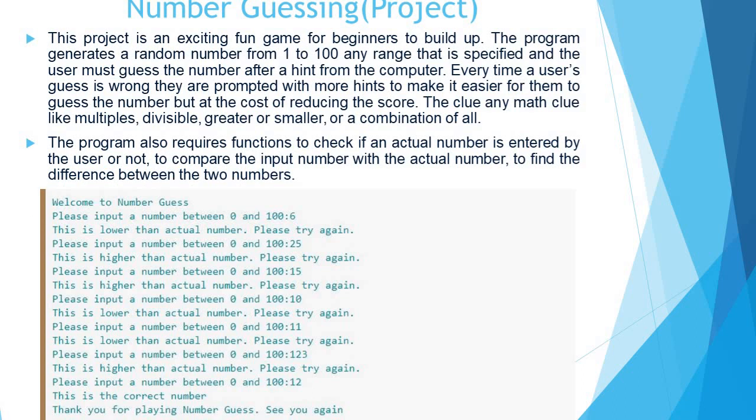This project is an exciting fun game for beginners to build. The program generates a random number from 1 to 100, or any range that is specified, and the user must guess the number after a hint from the computer. Every time a user's guess is wrong, they are provided with more hints to make it easier for them to guess the number, but at the cost of reducing their score.